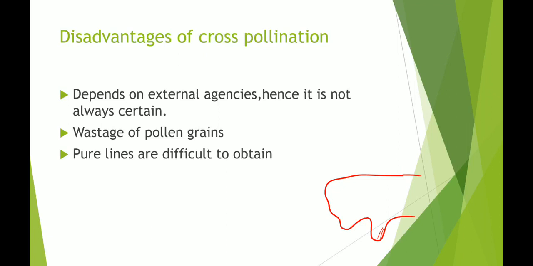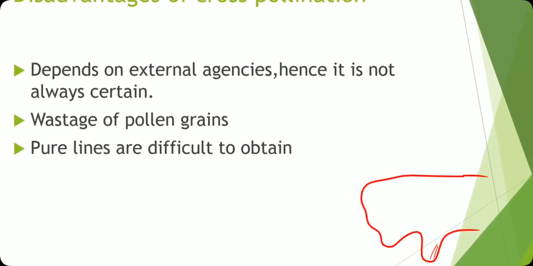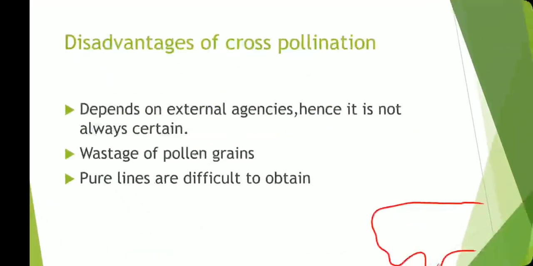And pure lines are difficult to obtain, as you know that genetic combination occurs in cross pollinated flowers, so it will not produce a pure line.